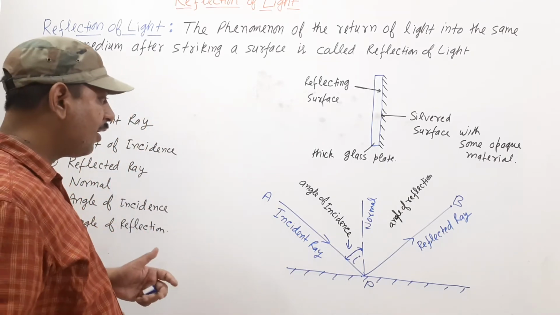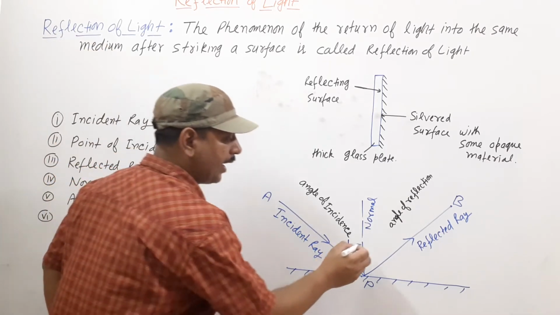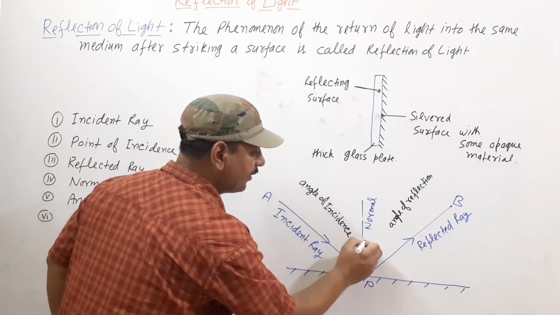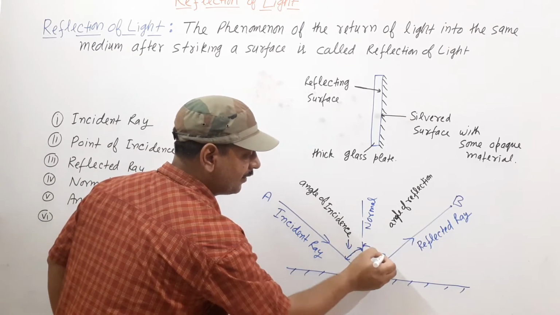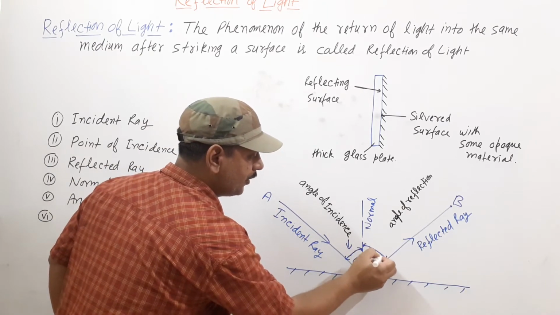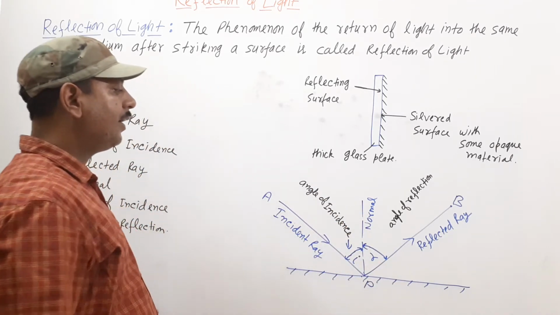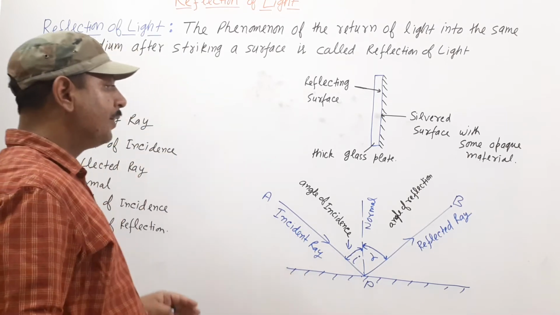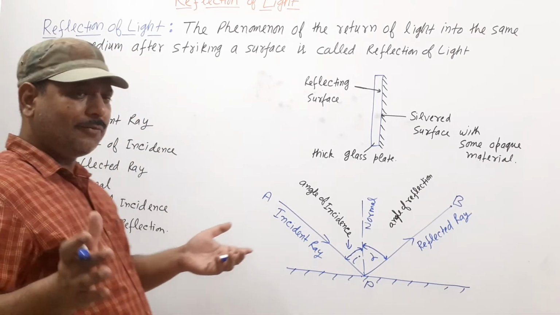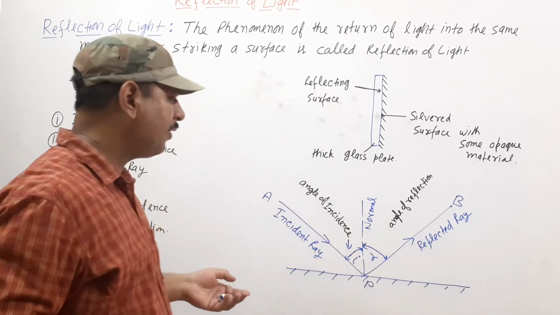What is the angle of reflection? The angle between the normal and the reflected ray is the angle of reflection. Generally it is denoted by r. Now we know one more thing: the laws of reflection. What are the laws of reflection?